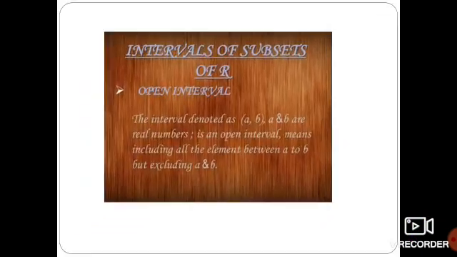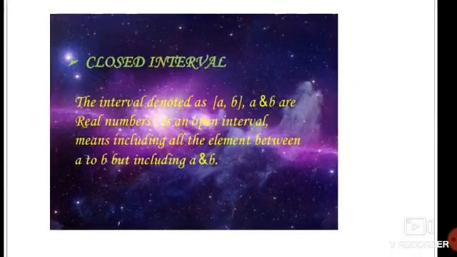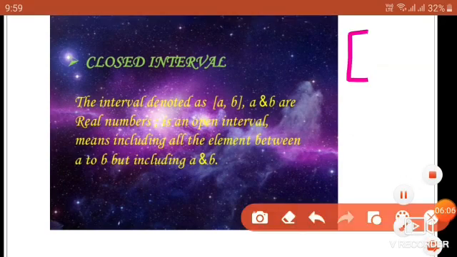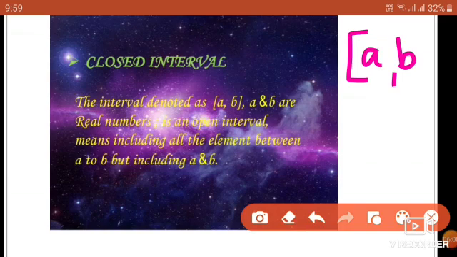Next, the closed interval is denoted by a closed bracket, [A, B], where A and B are real numbers. The round bracket denotes an open interval, the square bracket a closed interval.